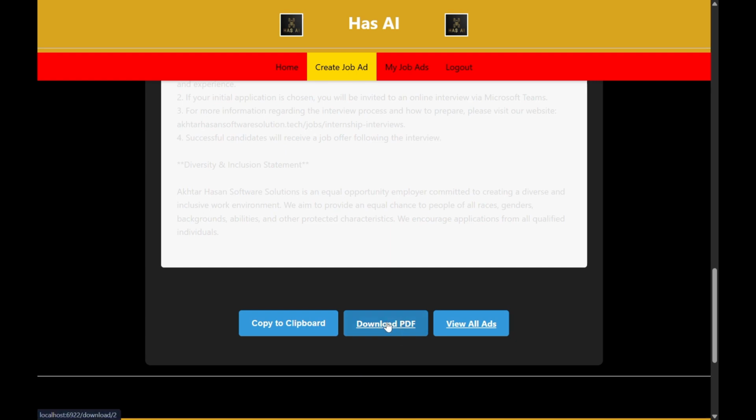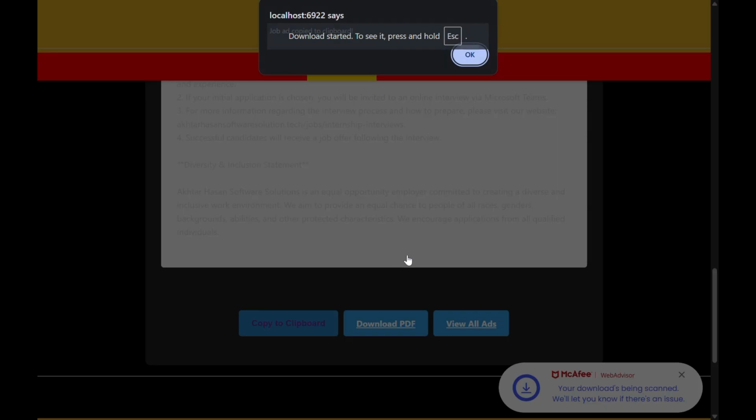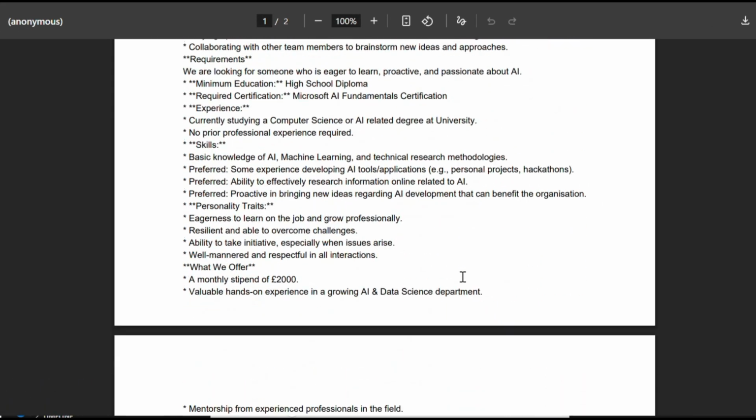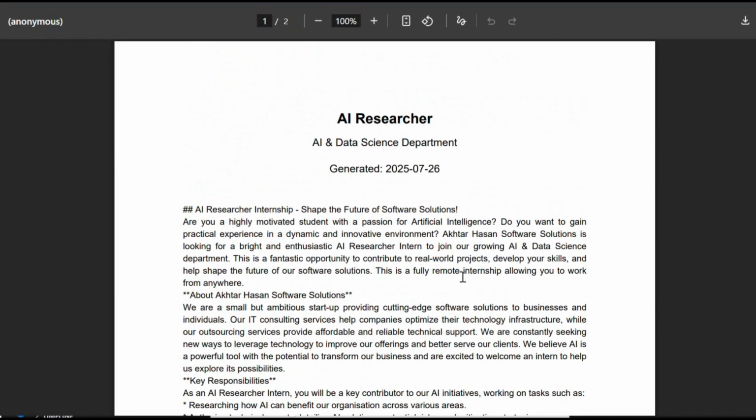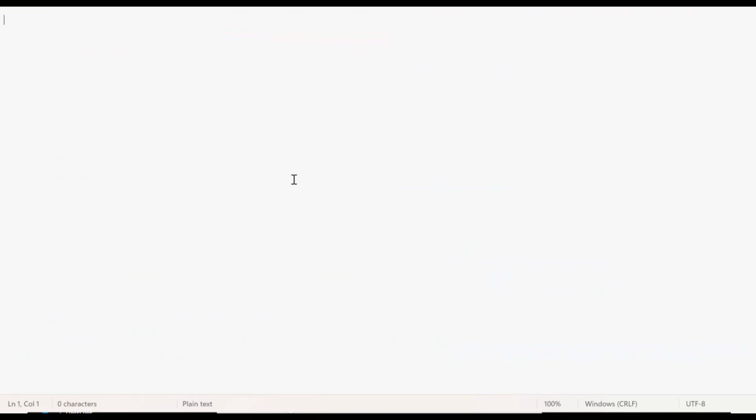Download PDF. That is working, I think, in this one. Copy to clipboard is working, of course. That's kind of easy. And here's the PDF. We actually haven't seen this before. This is quite a cool feature. It even tells the generation day, and we can paste it into a notepad as well. The job ad, and so that's the AI job ad generator.